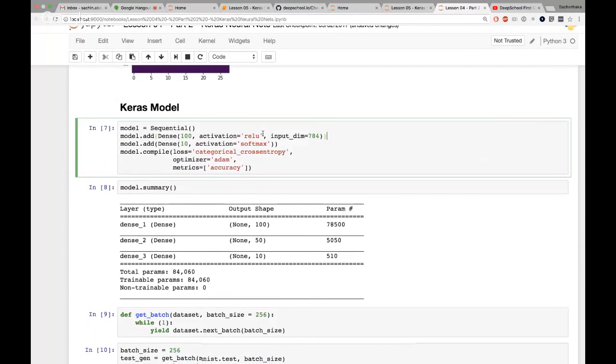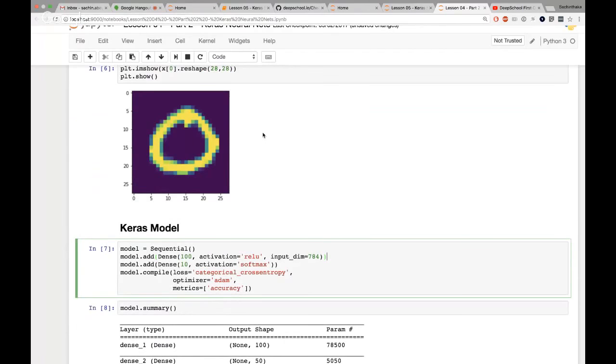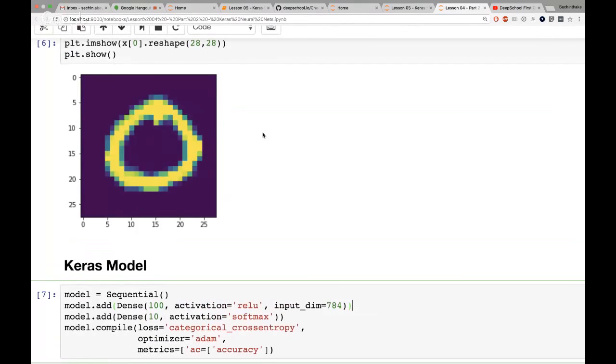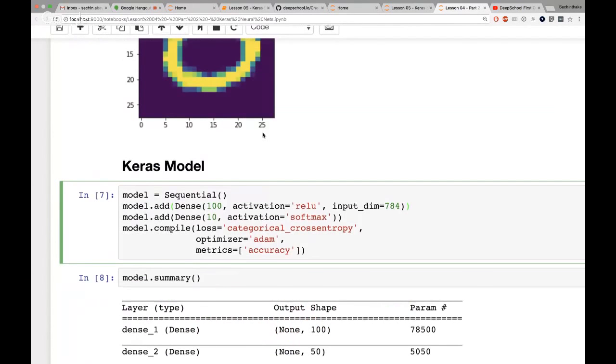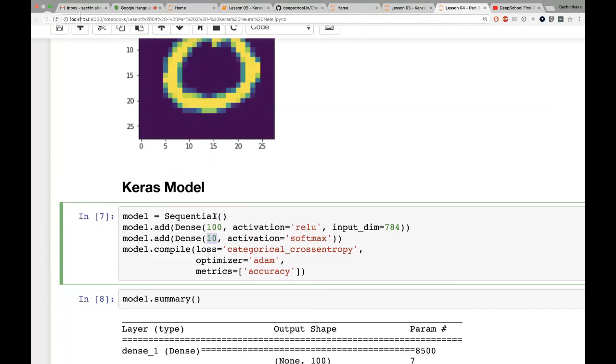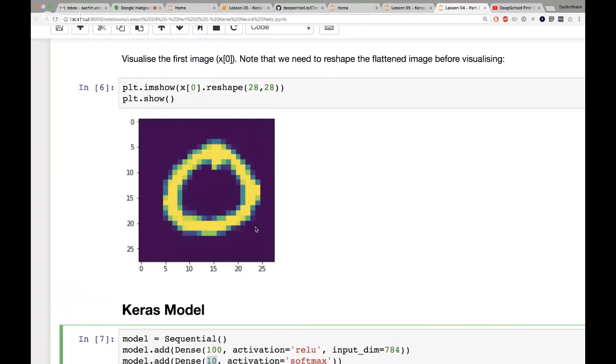In this example, the model in itself is very much the same, right? There isn't that much of a difference, except for the fact that I had to use 10 over here. The task over here is I need to classify it into 10 different labels, 0 to 9, because these are handwritten digits. In this case, it was a 0. So I need 10 different classes.